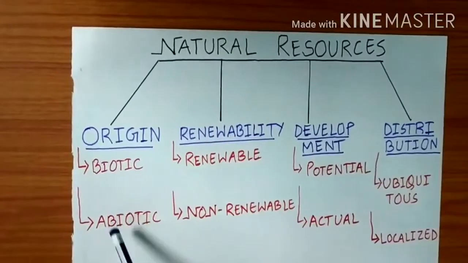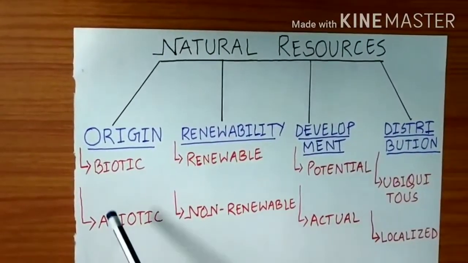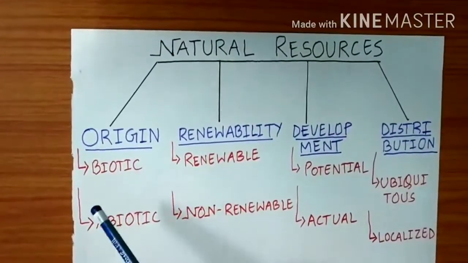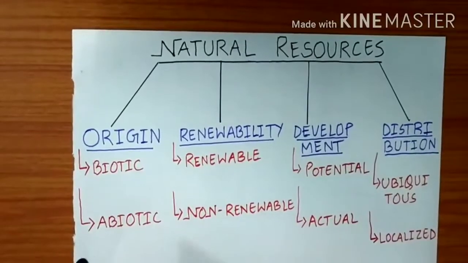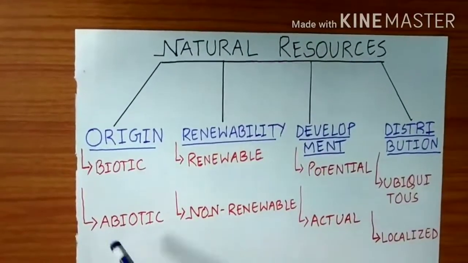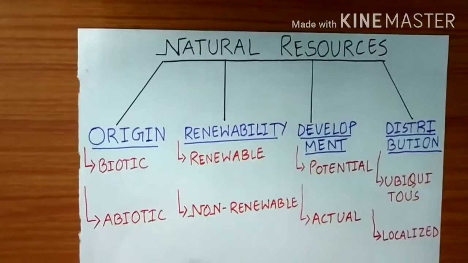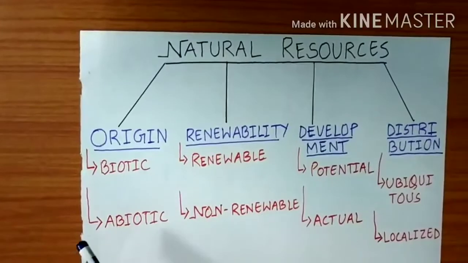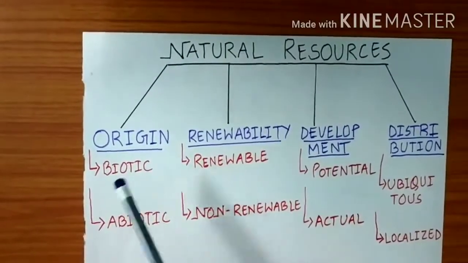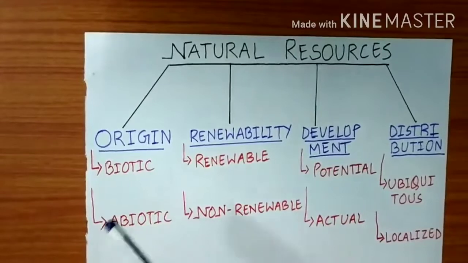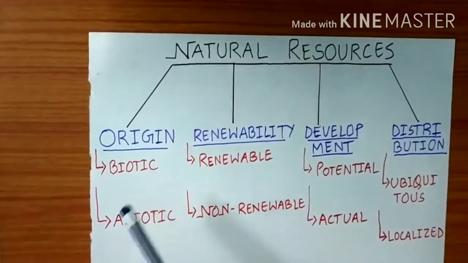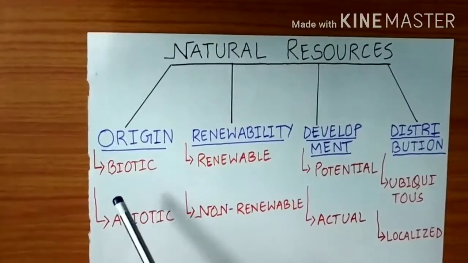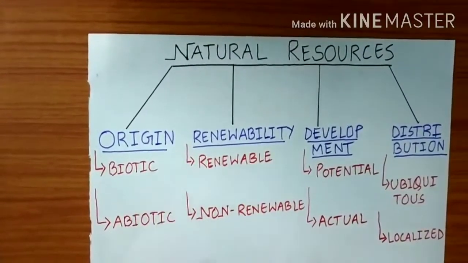First, biotic, and second, abiotic. Now, what are these biotic resources? The biotic resources are obtained from the living things. Now, who are the living things? Animals, plants, microorganisms. So, all these things are living things. So, from them what do we get? Wood we get from plants, crops we get from plants, medicines we get from plants, leather we get from animal skin, milk also we get from animals. So, all these things that we get from the living things come under biotic resources.